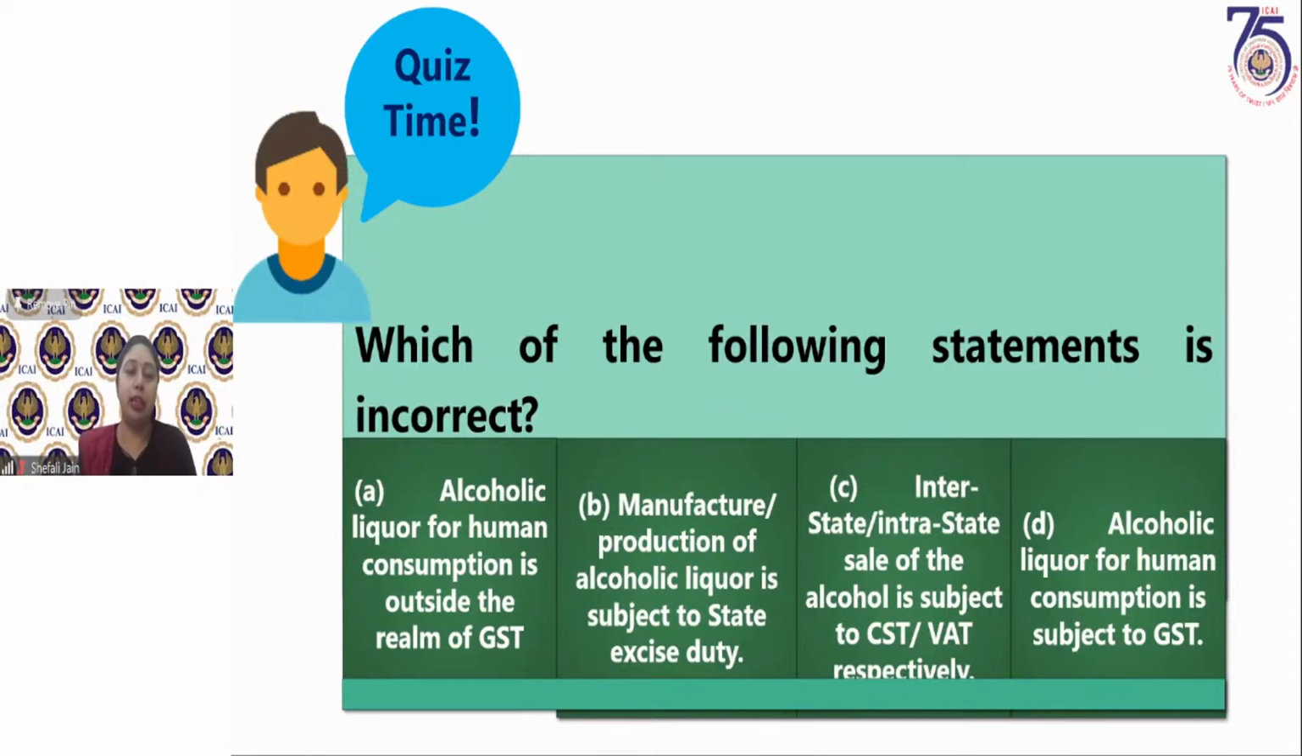Now let me explain what is the correct answer. Alcoholic liquor for human consumption is outside the purview of GST. Today also we discussed this when we were discussing state licenses being issued for alcoholic liquor selling. So if it is outside the purview of GST, then it would be subject to excise duty and VAT only. Therefore, the manufacture of alcoholic liquor is subject to state excise duty. Sale of alcoholic liquor is subject to CST or VAT, and it is not subject to GST. So what is wrong here is option D, that it is subject to GST. All other options are correct.